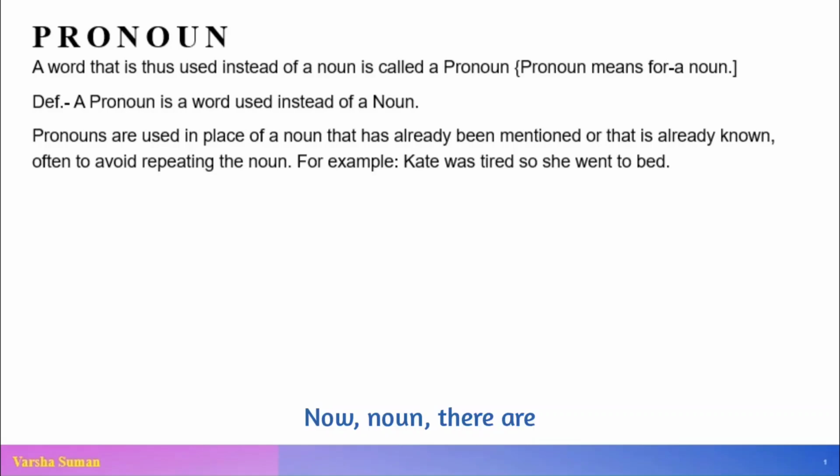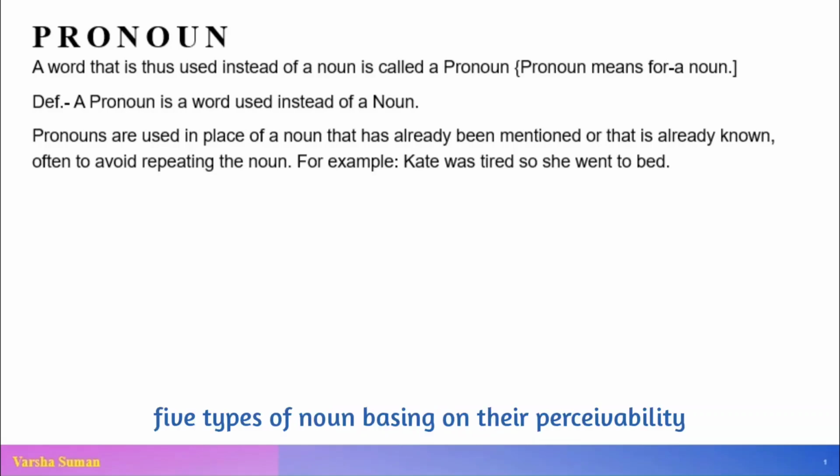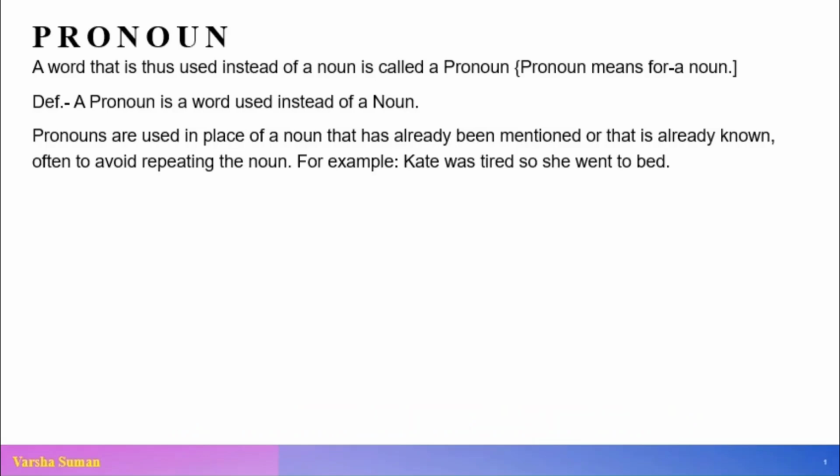Now, there are 5 types of noun basing on their perceivability, and these are common noun, proper noun, material noun or concrete noun, then abstract noun and collective noun. Basing on their countability, they are divided into countable noun and uncountable noun. Basing on countability, we can classify them into singular or plural form.